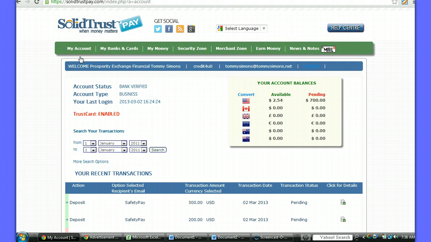And here again, this transaction takes 1 to 3 business days, but in 1 to 3 business days you're in business, and the max that you can transfer on a daily basis is $999, which is tremendous. If you want to put in a larger amount than that, then just wait till the next day and deposit more money. But here we have it. The cash transactions, I know, are a better way for you to fund your Solid Trust Pay account, and you can utilize these methods and start funding your Solid Trust Pay right away. That's it for now, and I will see you next time.